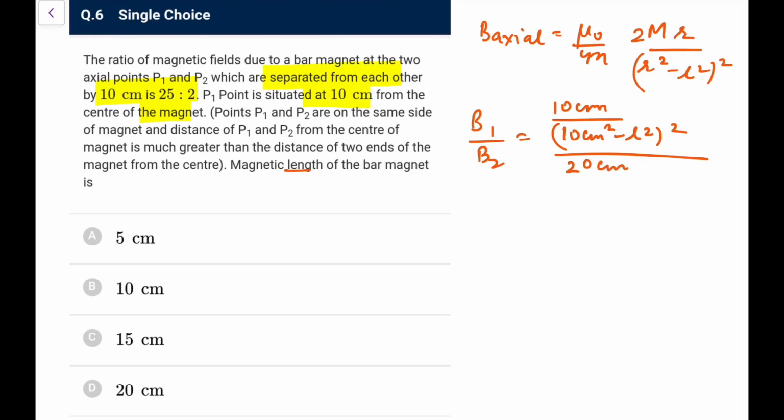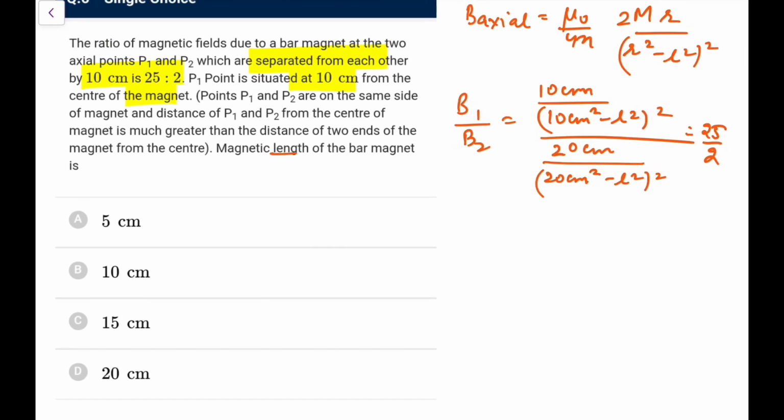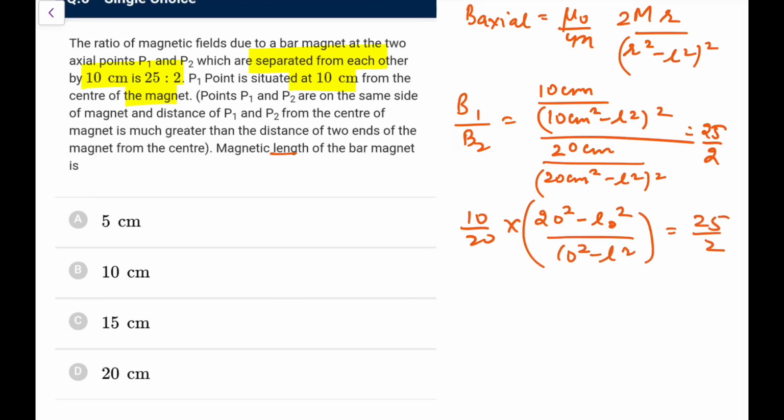They will be on the same side as you are given, so that is 20 centimeter upon (20 centimeter square minus l square) whole square, and this ratio is given as 25/2 to us. So this is 10 by 20, and if we take the ratio, the units will automatically cancel, so it would be (20 square minus l square) upon (10 square minus l square), and that is given as 25/2 to us.